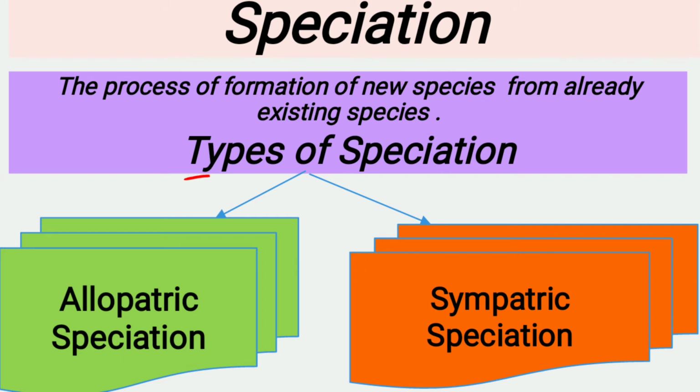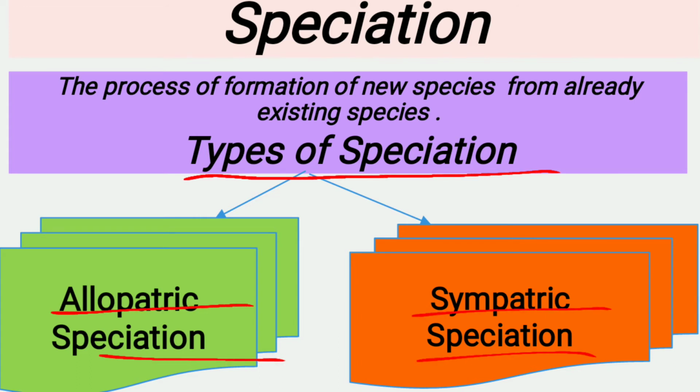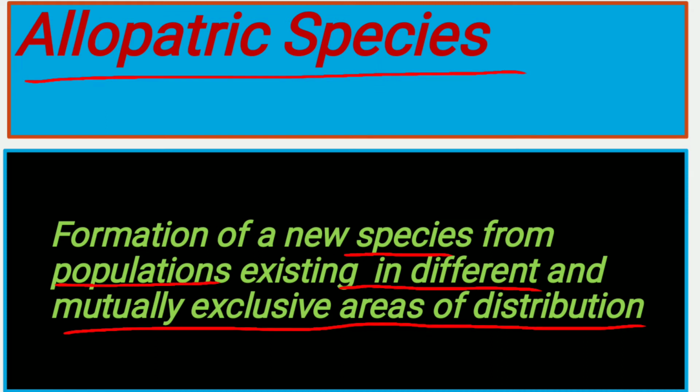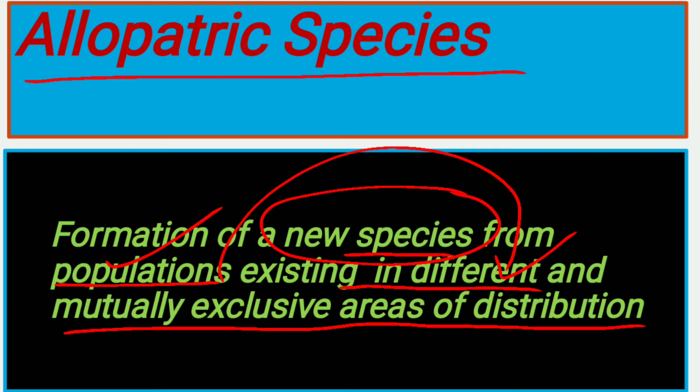Speciation is also of two types. The first one is allopatric speciation and the second one is sympatric speciation. The first one is allopatric speciation: formation of a new species from populations existing in different and mutually exclusive areas of distribution. Here new species are formed from populations but from different areas that interbreed with each other.